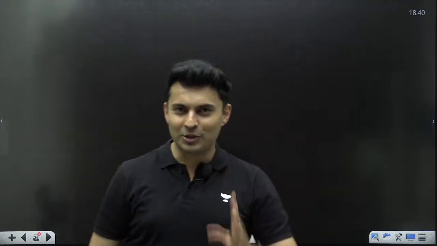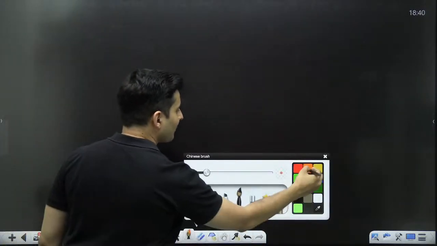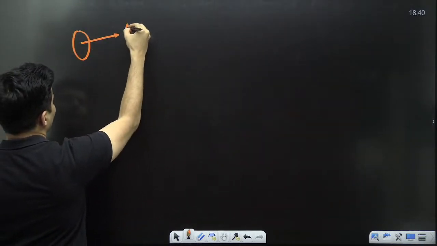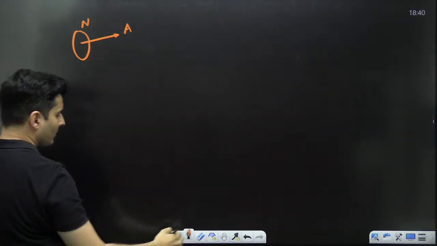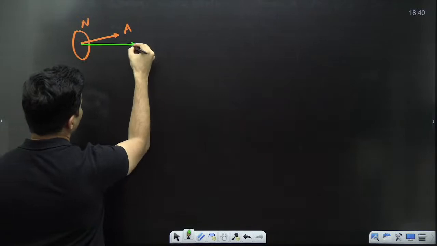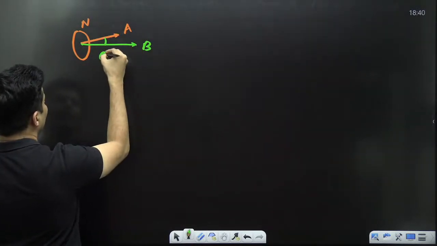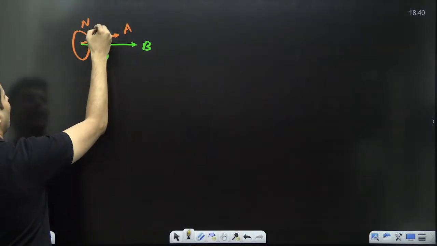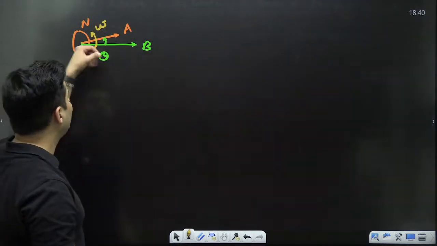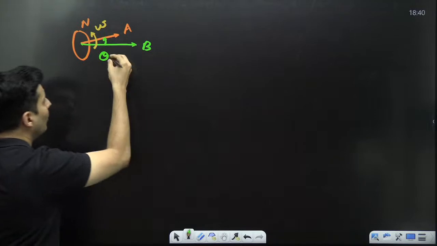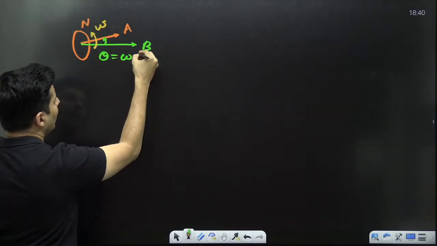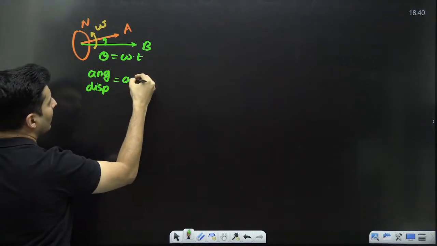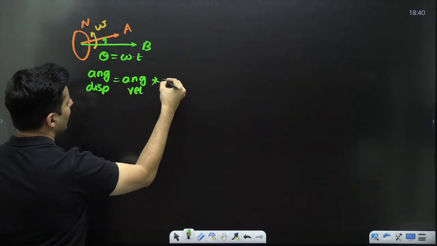If you don't believe me, no issues. I will prove it to you. That will be easier. Imagine that there is a coil and there is some area vector and there is number of turns, and let's say the magnetic field cutting through it is basically B. So there is some angle also covered over here, theta. Because that particular loop is rotating with an angular velocity omega, in time t how much angle will be covered? Angle covered will be omega into time, because angular displacement is angular velocity multiplied by the time.